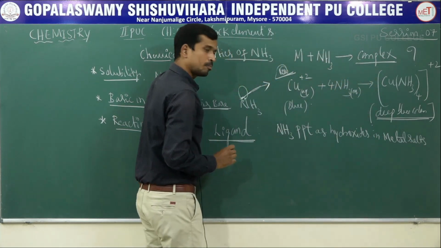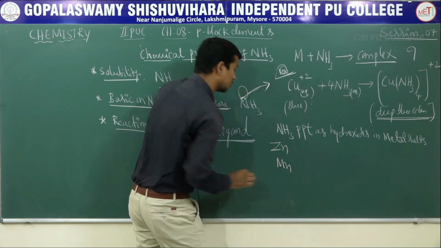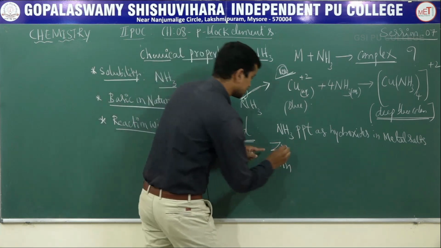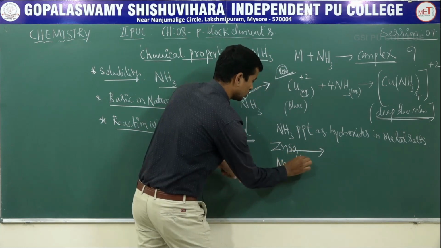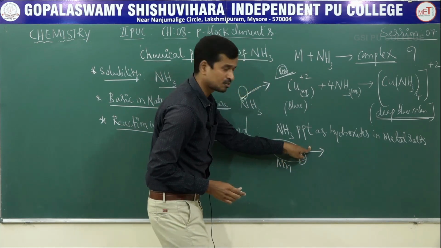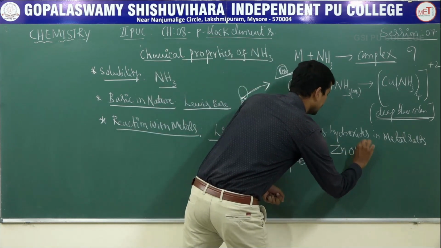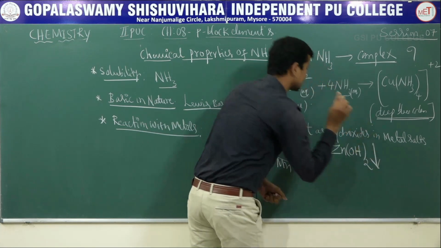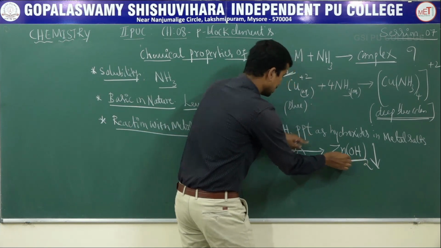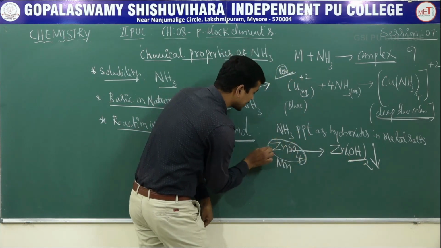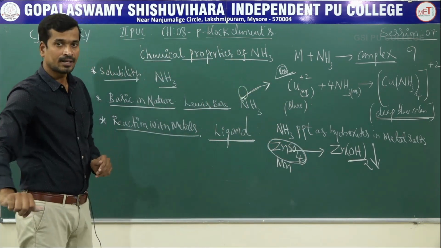Suppose in the fourth group basic radical you have read about zinc and manganese. Suppose in your second analysis you have to analyze zinc in the form of zinc sulfate, the original solution, plus NH4Cl plus NH4OH. On adding, it immediately forms a white precipitate of zinc hydroxide. That means ammonia is precipitated as hydroxide, OH, in metal salts like a metal sulfate, for example zinc sulfate. These are the chemical reactions of ammonia.